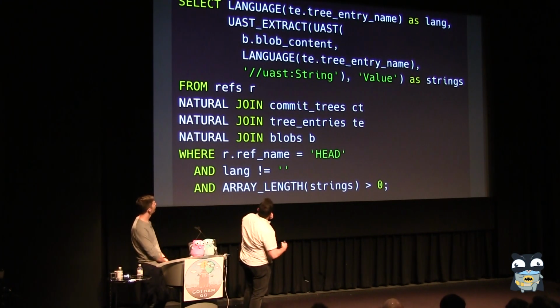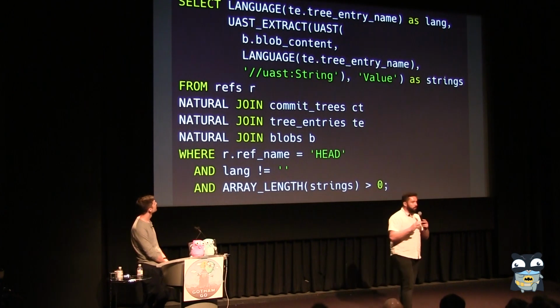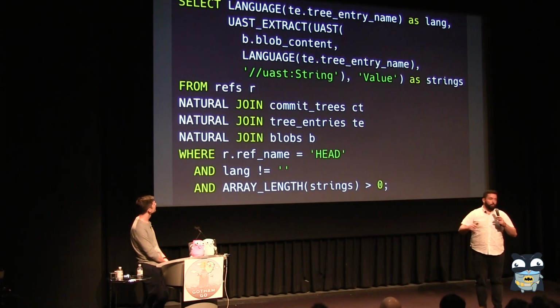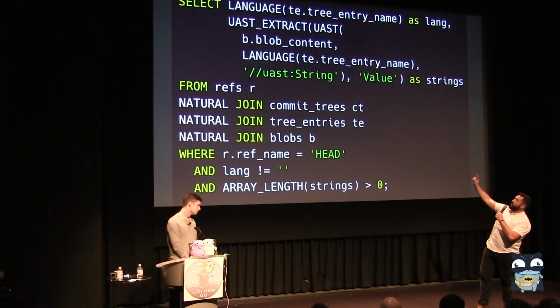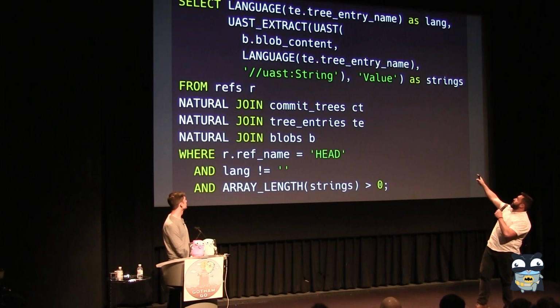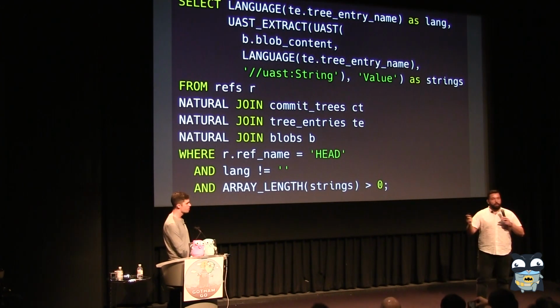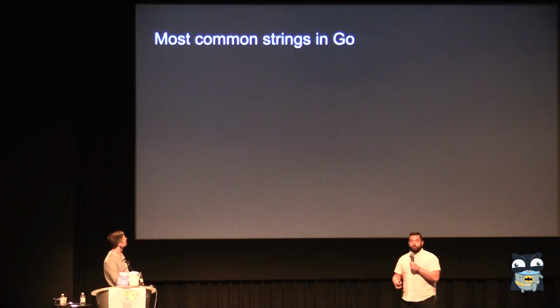But so I ran this thing, which now that you understand how it works a little bit, is actually not that complicated. What we're doing is calling UAST to extract the universal abstract syntax tree of the content, given the language, and extract all of the strings. From there, we extract the values, and then we basically return them per language. So that's the idea. Once this is finished, we have the most common strings in Go.